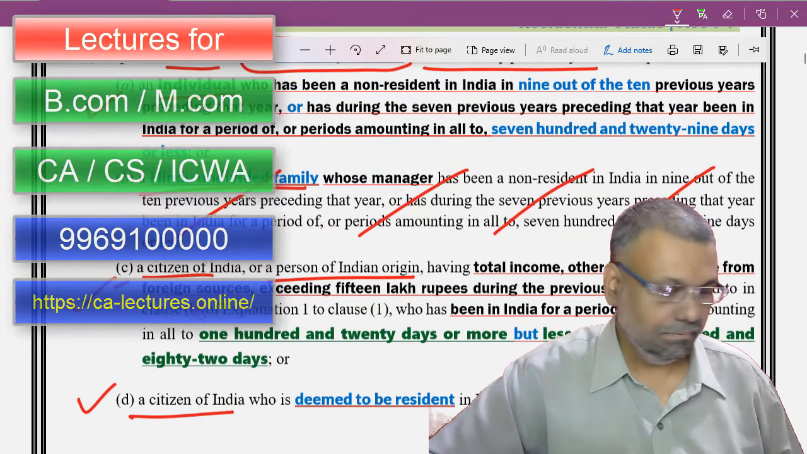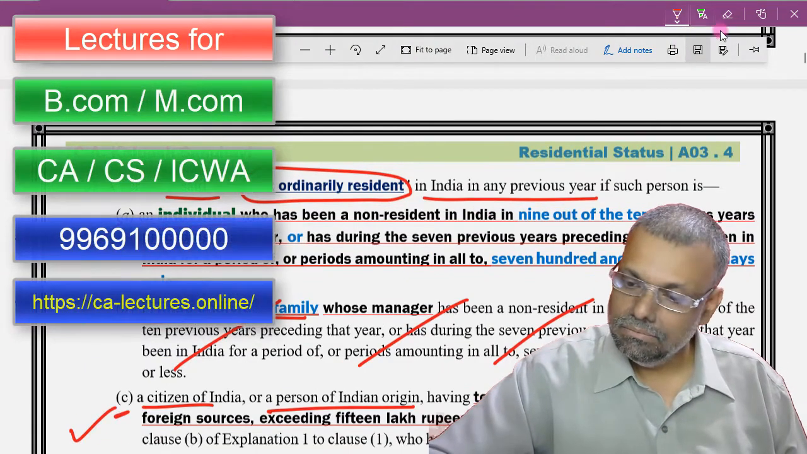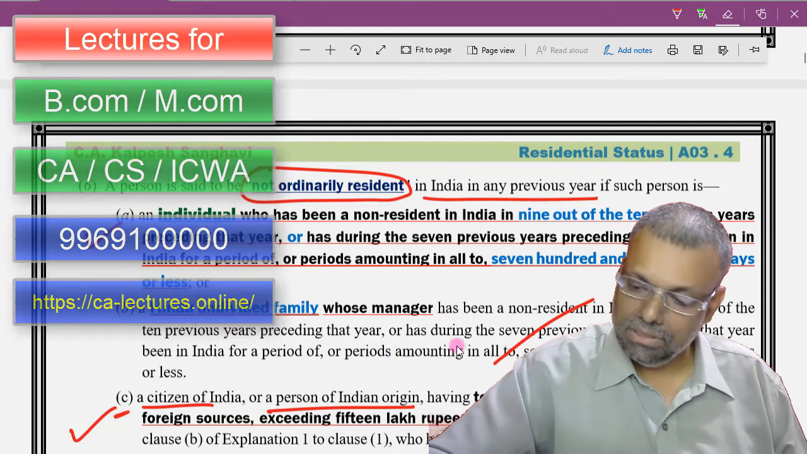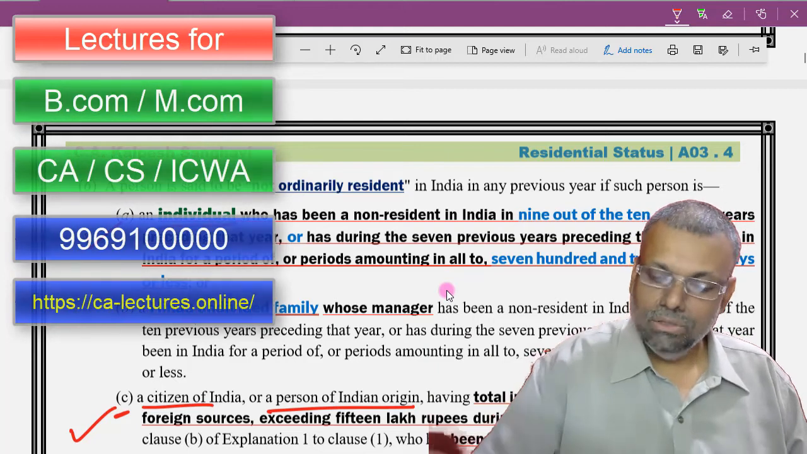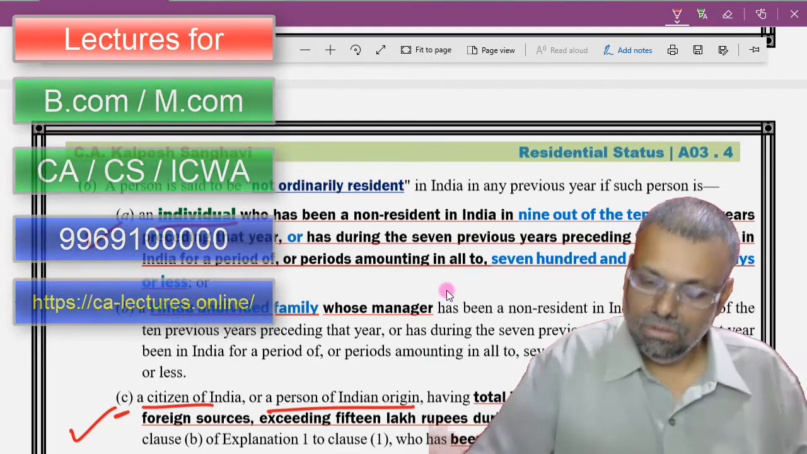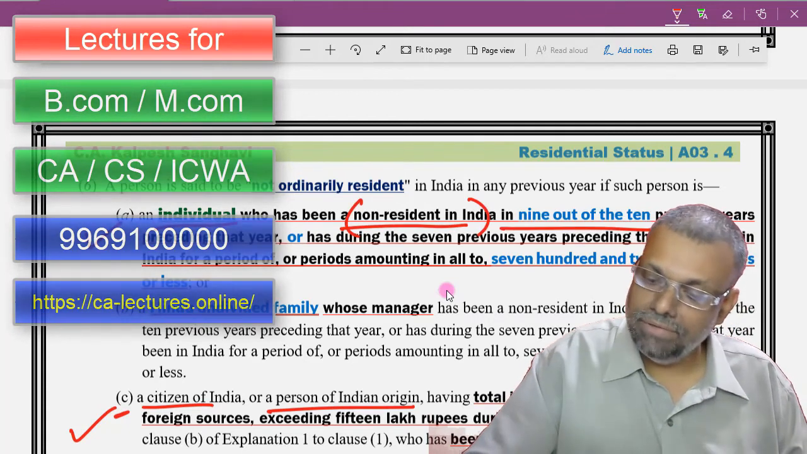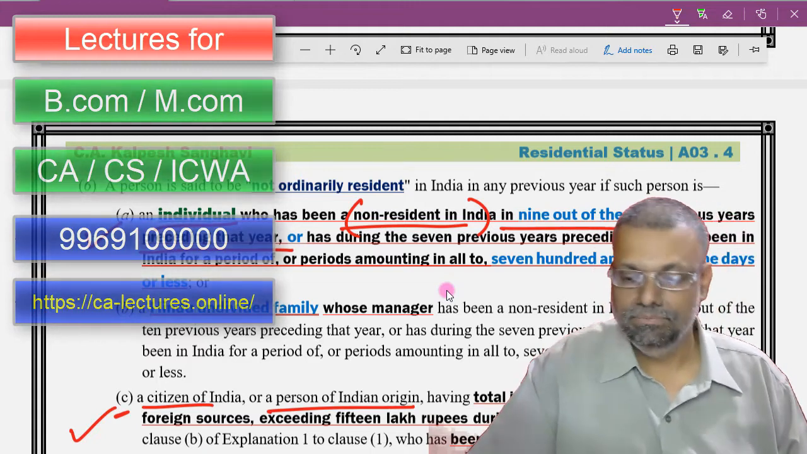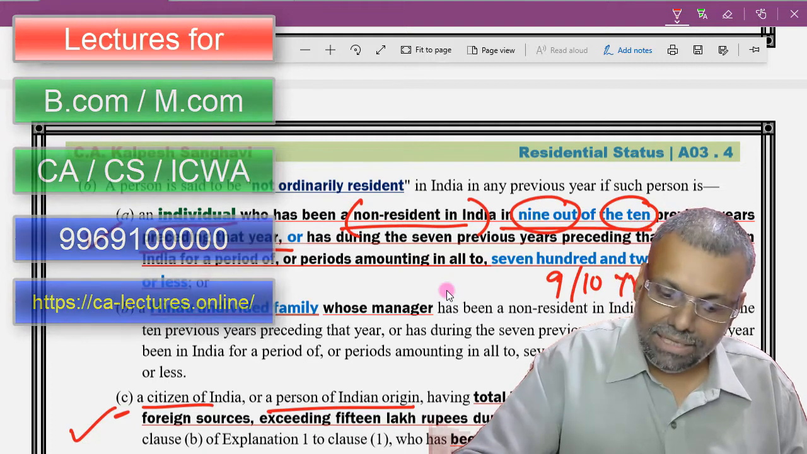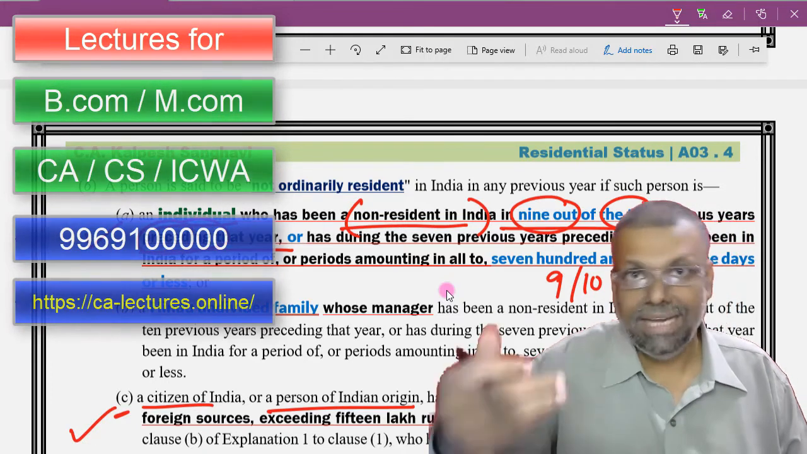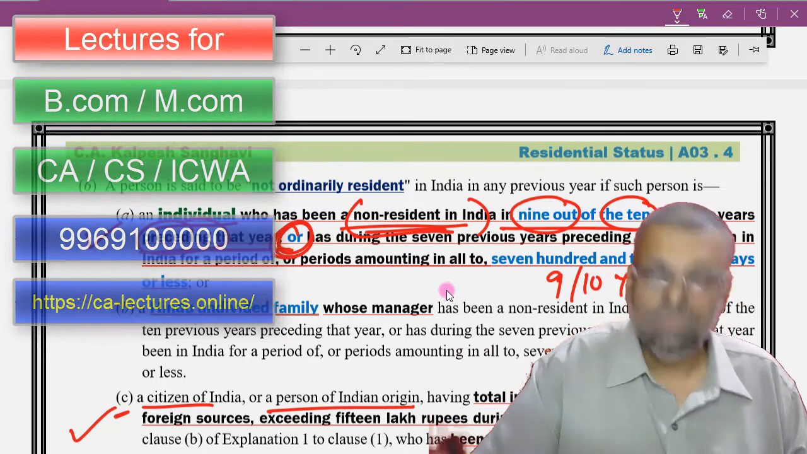A, C and D. Okay, now see the condition A, but this is a condition for becoming not ordinarily resident. Okay, an individual who is a non-resident in India in 9 out of 10 previous years preceding that particular year. 9 out of 10 years. So 10 years before, you should be non-resident. Or